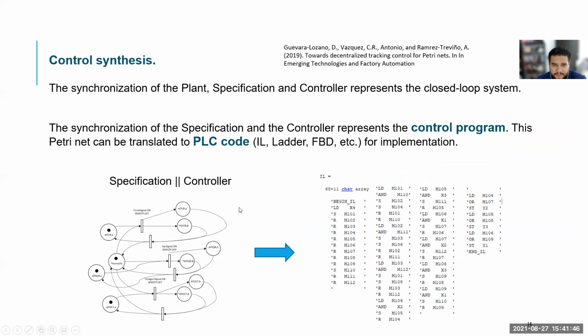Once we have the controller as a Petri net, we can synchronize it to the specification and the plant to obtain the closed loop system. Also, if we have the specification and the controller as Petri nets, we synchronize these Petri nets. We can translate this to a PLC code for its implementation in a PLC device.